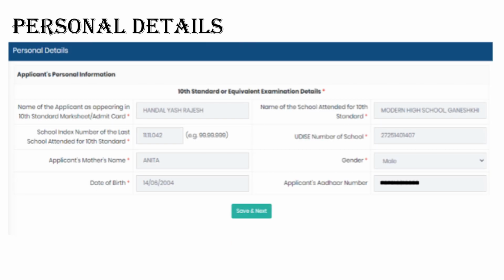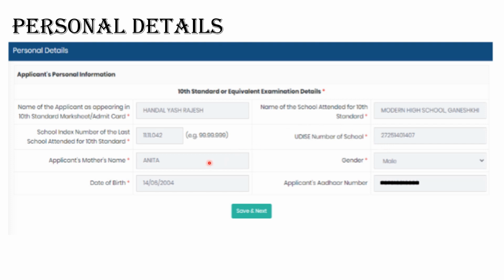So the first step in application process is your personal details. You need to fill in your name, which is there on your admit card. As per your admit card, you will fill your name. You have to enter your school's name, your school's index number. Next, you will enter your school's UDICE number. You can ask your school principal to provide you your UDICE number and the school index number.